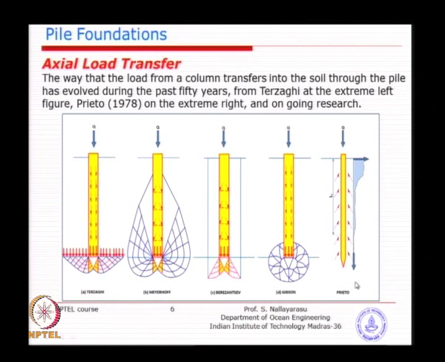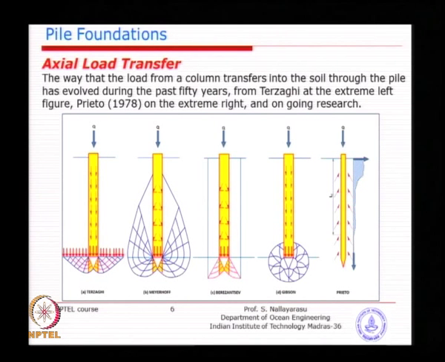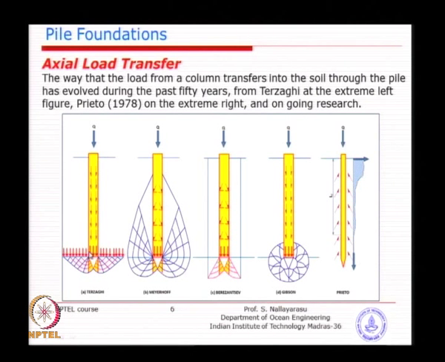You could see different ideas and different configurations. Of course, we still go back to Terzaghi, slightly modified, because all other proposals were not so good. The approach first proposed by Terzaghi is still used by many codes, only with some modifications.